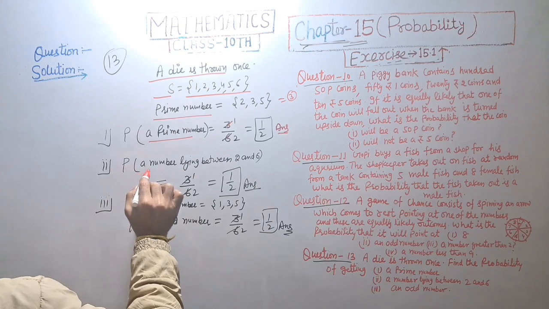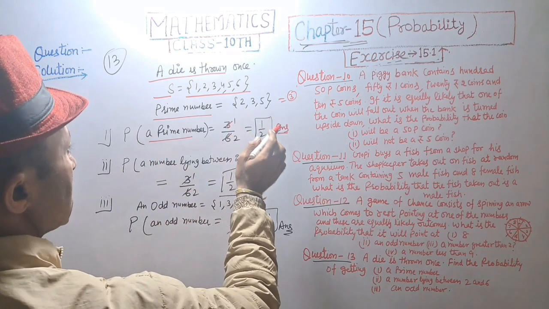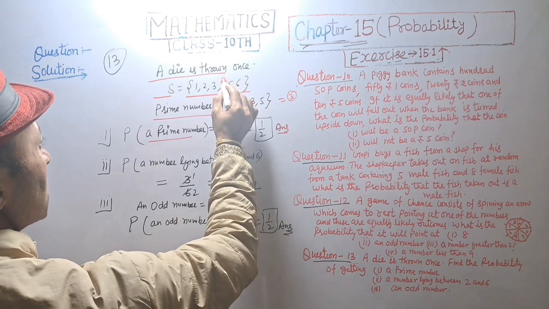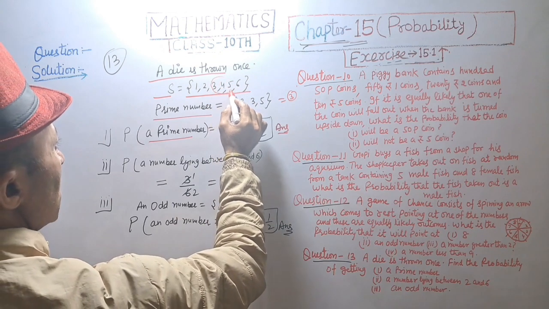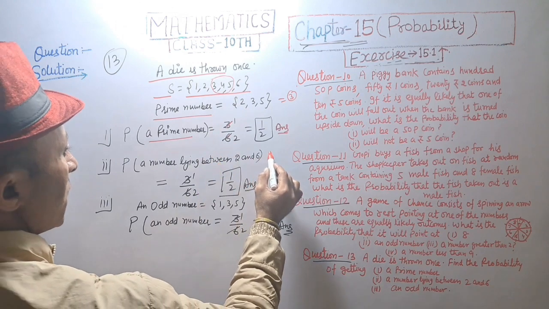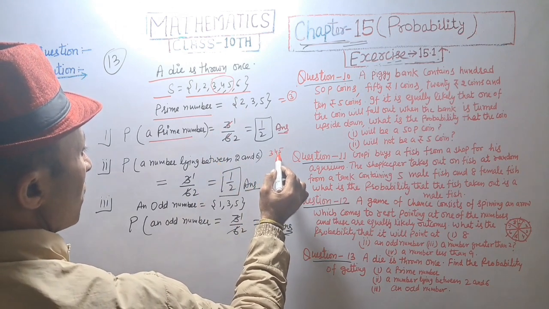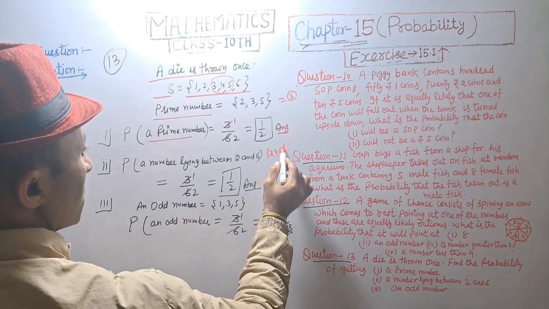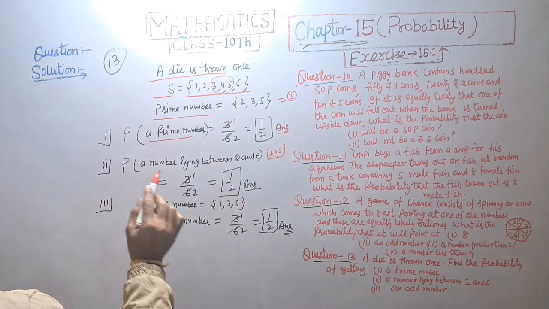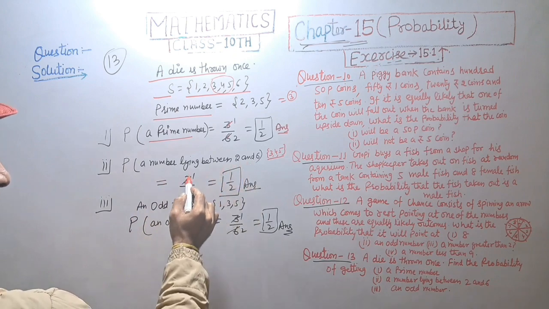And probability of a number lying between 2 and 6. Number lying between 2 and 6 is 3, 4, 5. That is 3 element, and probability of a number lying between 2 and 6 is 3 upon 6.